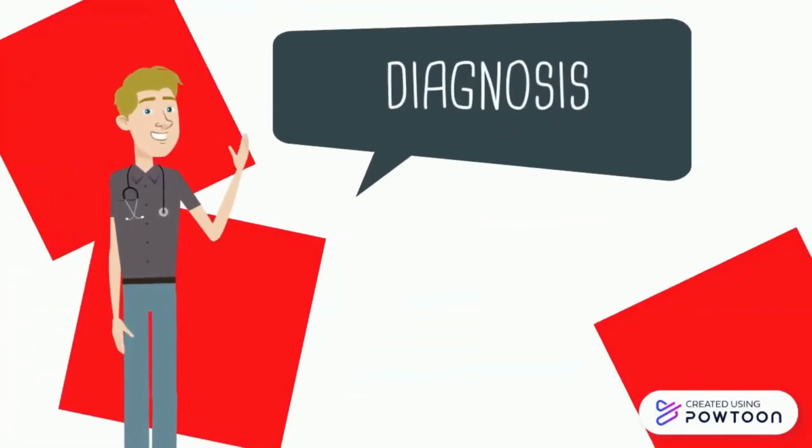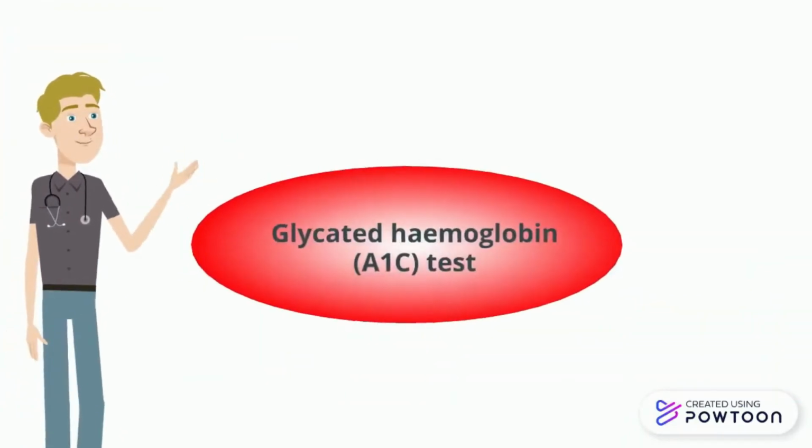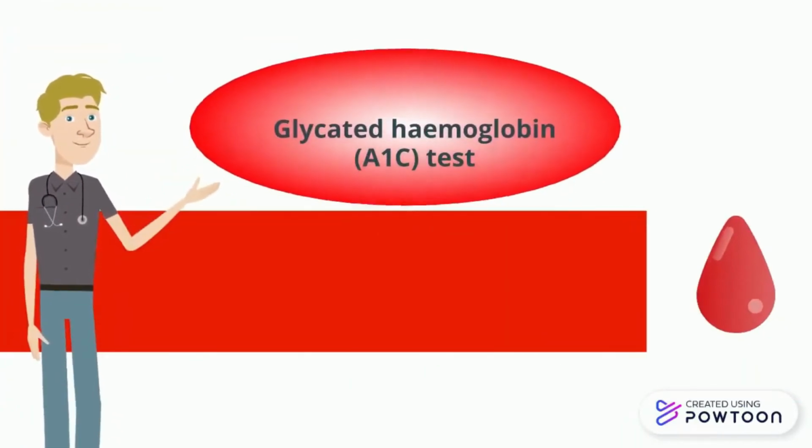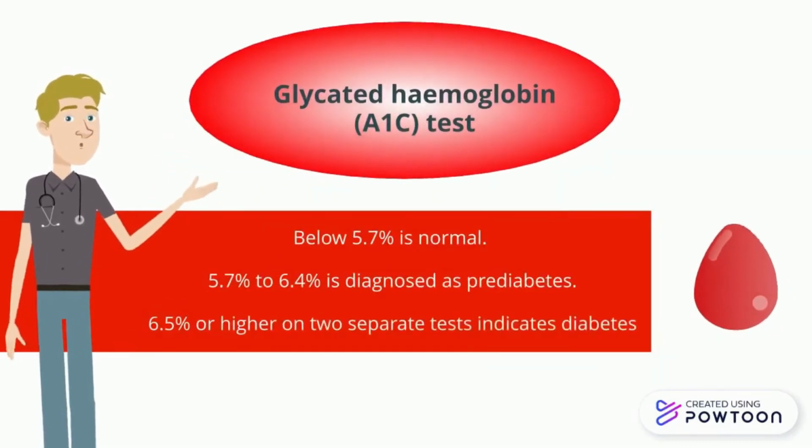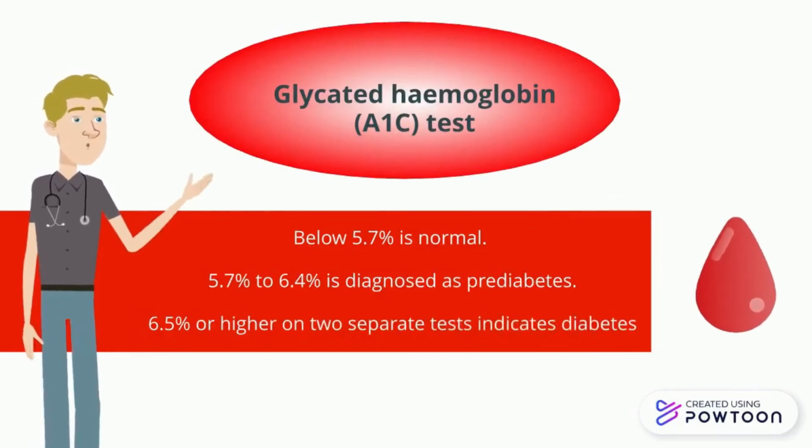Now, let's look at the diagnosis of diabetes type 2. Diabetes type 2 is usually diagnosed using the glycated hemoglobin A1C test. Below 5.7% is normal, 5.7% to 6.4% is pre-diabetes, and 6.5% or higher indicates diabetes.